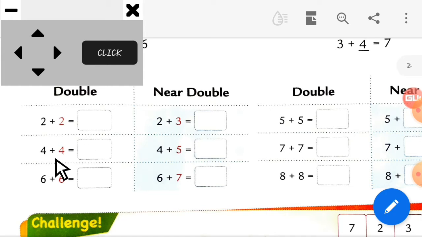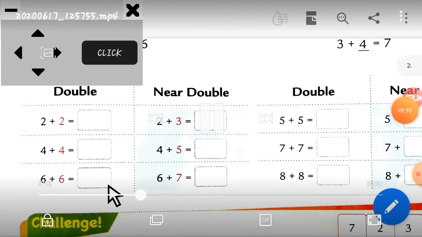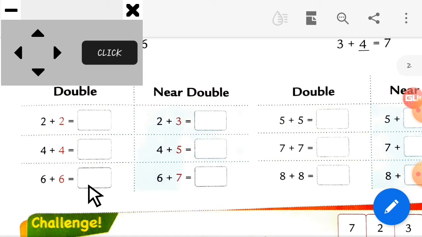Next one. How much is it? 4 plus 4. So, how much is it? 8. Now, 6 plus 6. So, how much is it? Yes, 6 plus 6 is 12. Okay. Now, see the next one. Where is the mouse going? Yes, 2 plus 3 is equal to 5. Now, 5 plus 5 is equal to 10.